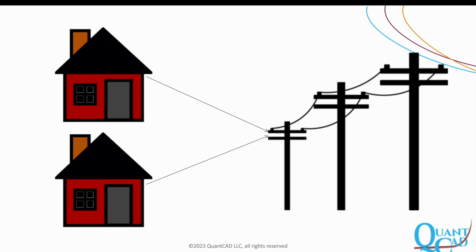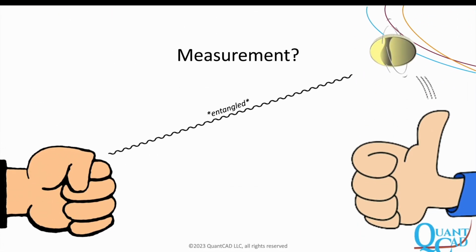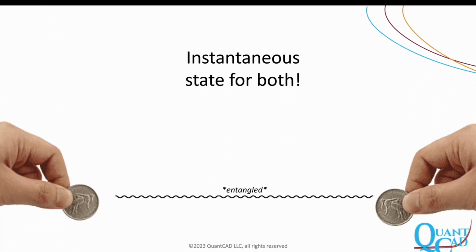Now, let's talk about entanglement. Consider two entangled coins that are spinning in the air. What state are the coins in? Heads or tails? Well, they are actually both heads and tails at the same time. What happens when you stop one coin and measure its value? Because of entanglement, we now know the state of both coins instantaneously.